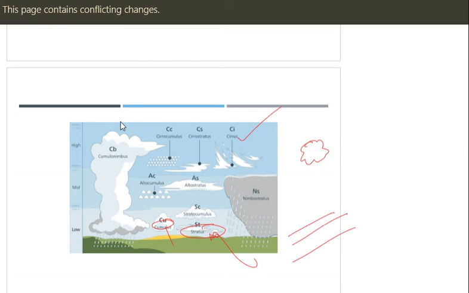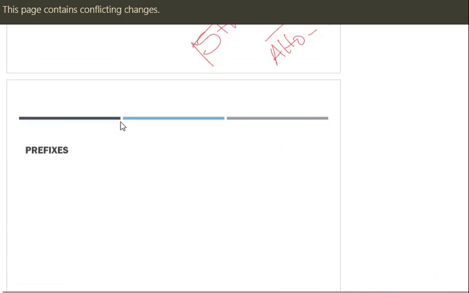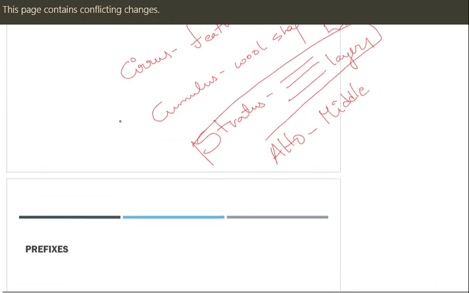Next, what did we discuss next? Cumulus. These are the things we discussed. Alto, if there is any prefix, resembles middle. In between. Okay. That's it. Till here we came.